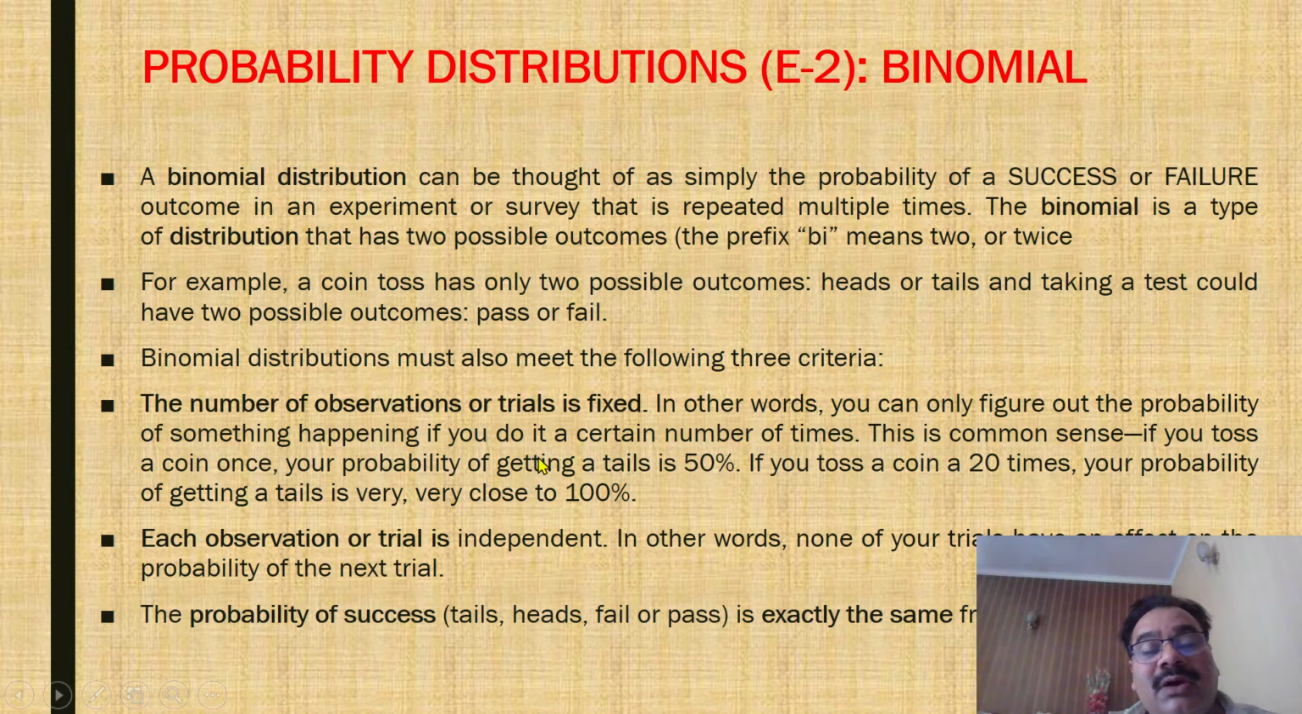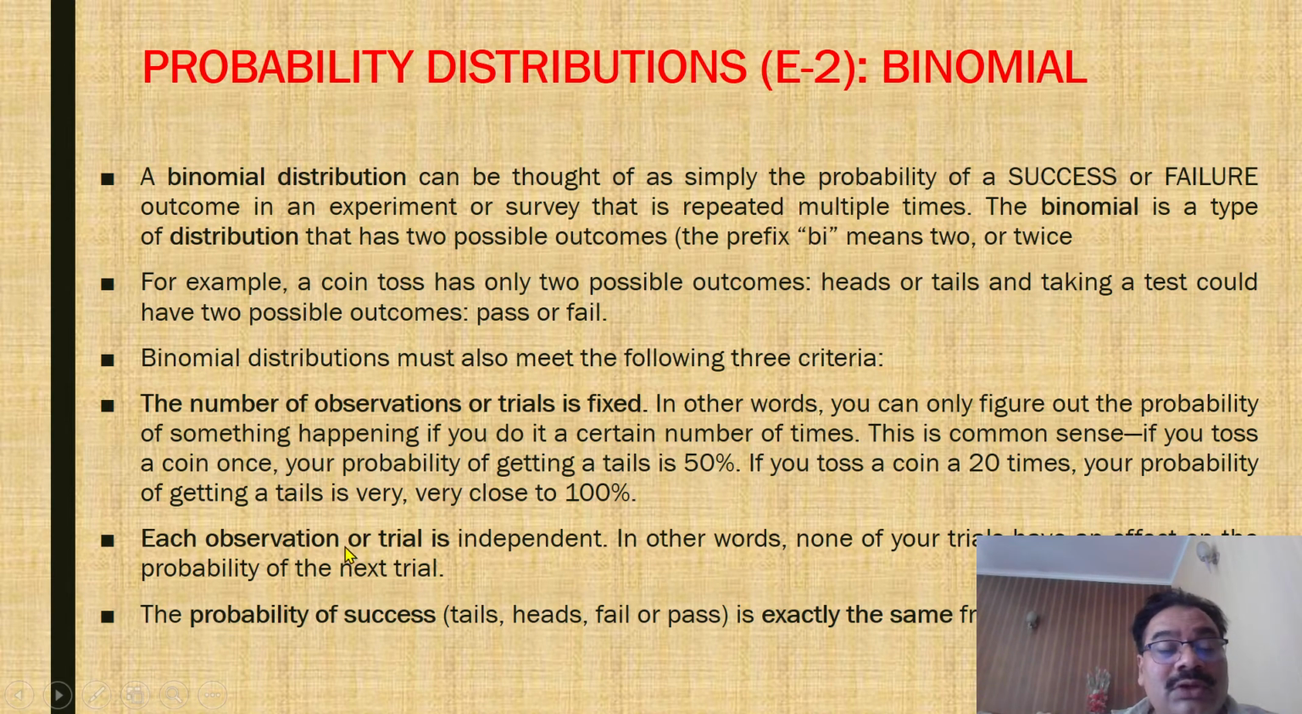Binomial distribution must also meet the following three criteria. First, the number of observations or trials is fixed. In other words, you can only figure out the probability of something happening if you do it a certain number of times. This is common sense. If you toss a coin once, your probability of getting a tail is 50%. If you toss a coin 20 times, your probability of getting a tail is very close to 100%.